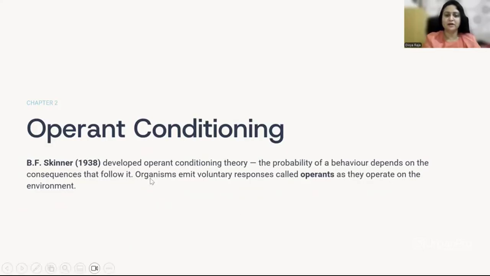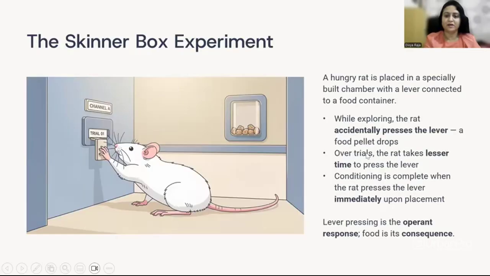The responses that are given by the subjects, whether animal or human, are called operants, as they operate on the environment. When we learn more in detail, we will discuss these terms.